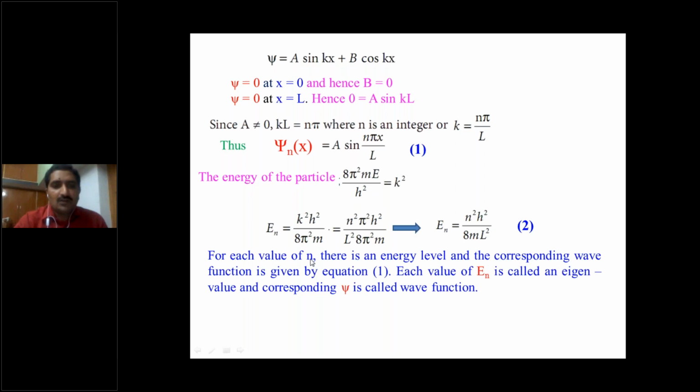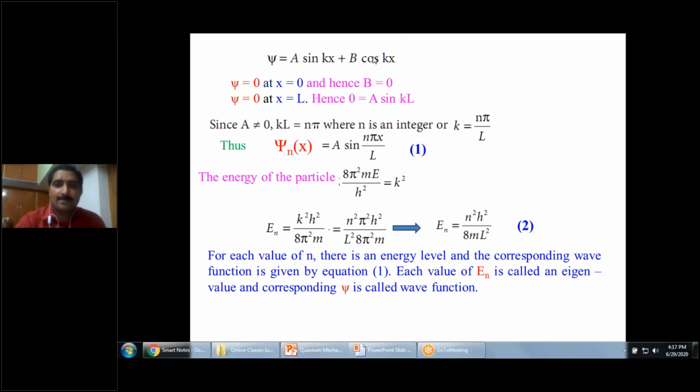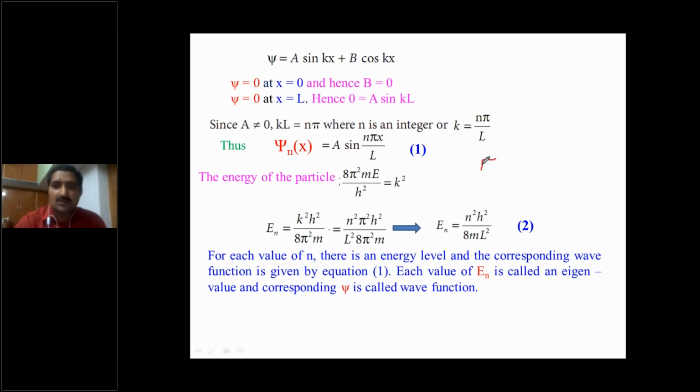So for each value of n, E1 is equal to h square by 8m l square. E2 is equal to 2 square, that means 4h square by 8m l square, so it can be written as 4E1. So E1 is equal to h square by 8m l square.